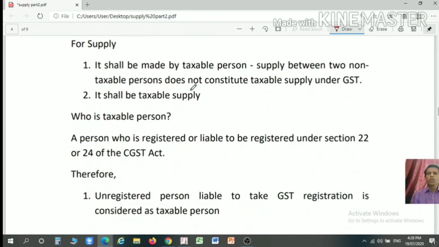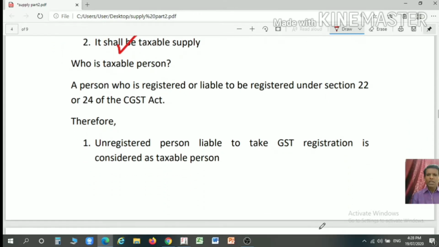Now for the purpose of taxability, there must be three conditions fulfilled. There should be a supply. The supply shall be made by the taxable person and the said supply shall be a taxable supply. So for the purpose of taxability under GST, there must be a supply, supply shall be made by the taxable person and the supply shall be a taxable supply. So any supply made between two non-taxable persons does not constitute a supply under the GST.